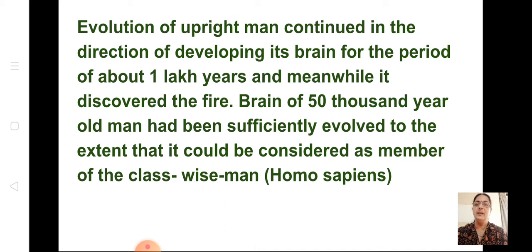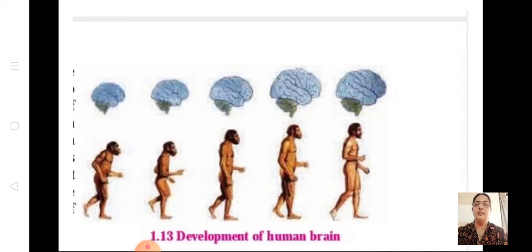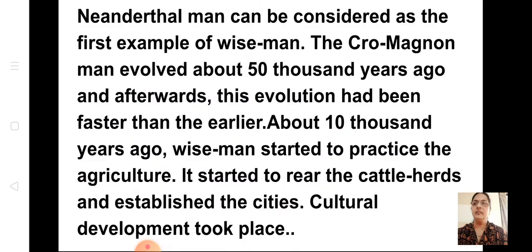Who is the wise man? It is Homo sapiens. You can see the development of the human brain. As we develop, the size of the brain also increased. Neanderthal man can be considered the first example of wise man. The Cro-Magnon man evolved from about 50,000 years ago, and afterwards this evolution was faster than earlier.